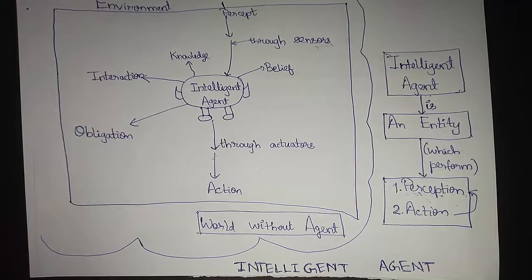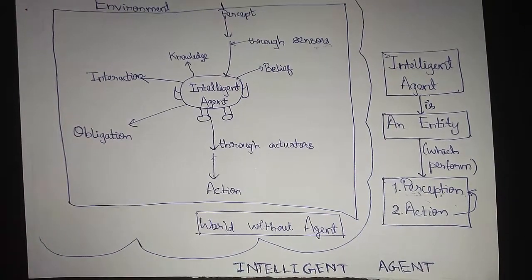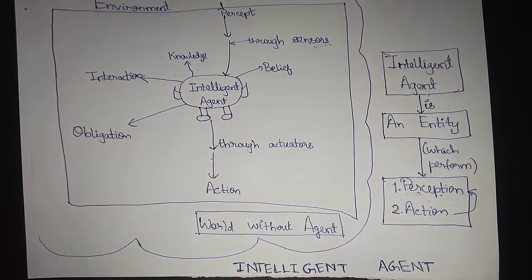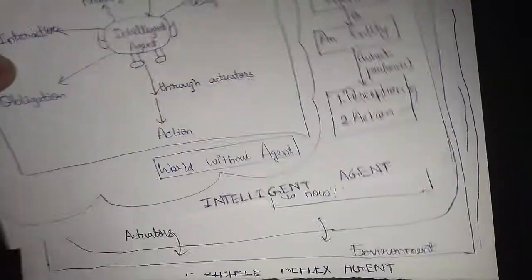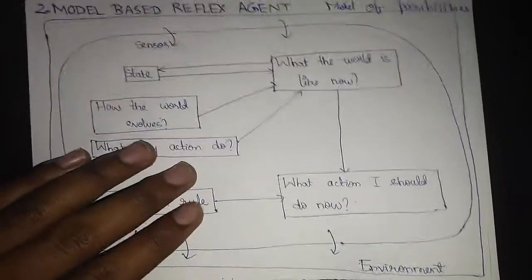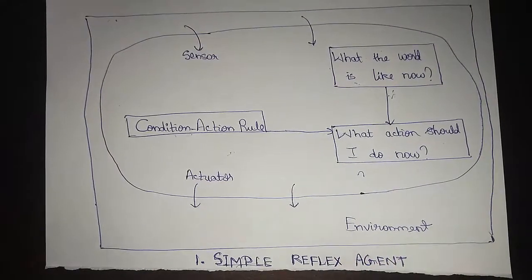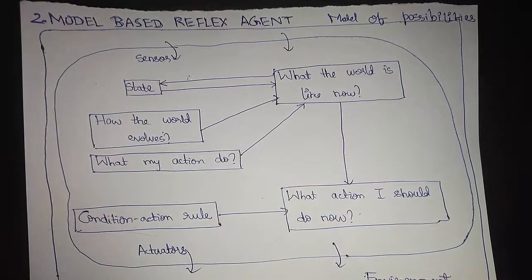In this video, I'm going to continue the topic which I raised in the previous video, the types of agents. In the previous video, I talked about intelligent agents, what they are basically, and their types. I started talking about types of agents, which are the simple reflex agents and the model based reflex agent. In this video, I'm going to continue the topic of types of agents.